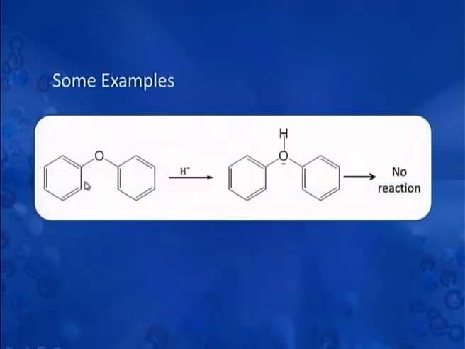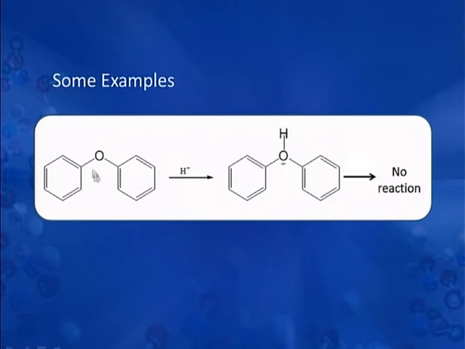We now have a very interesting example. Here this is phenoxybenzene. This phenoxybenzene is an ether. At the same time, this oxygen is attached to two sp2 hybridized carbons. As a result, this carbon oxygen bond has a double bond character because of the delocalization of the lone pair of electrons on oxygen with the pi electron cloud of the benzene ring.